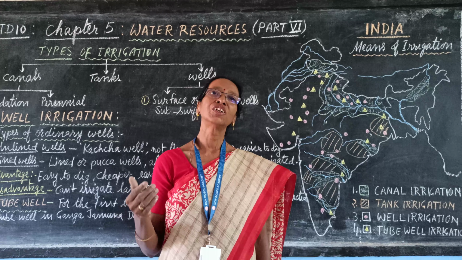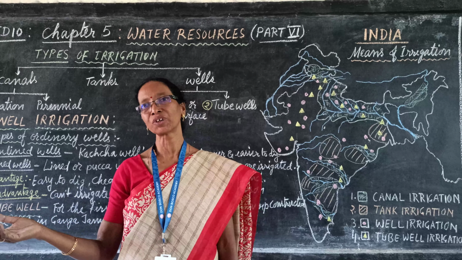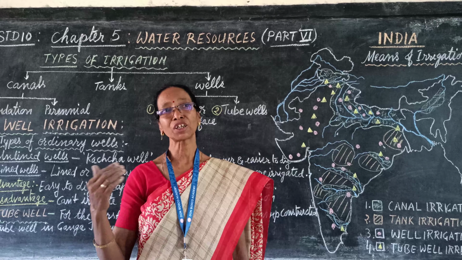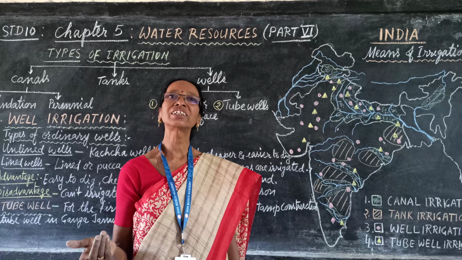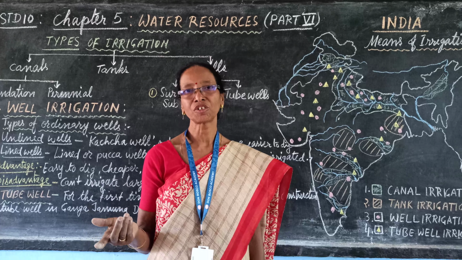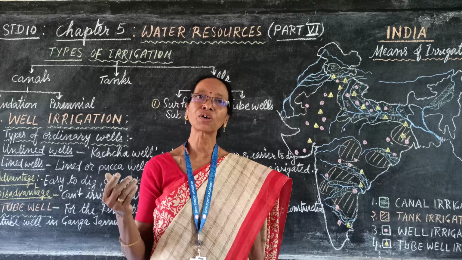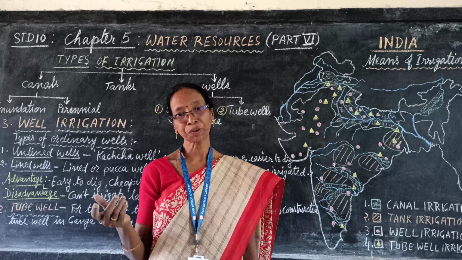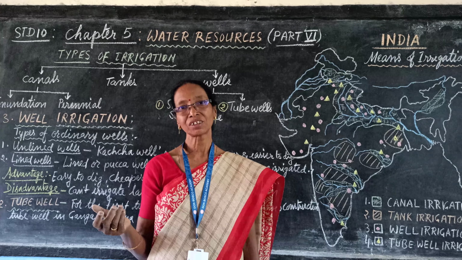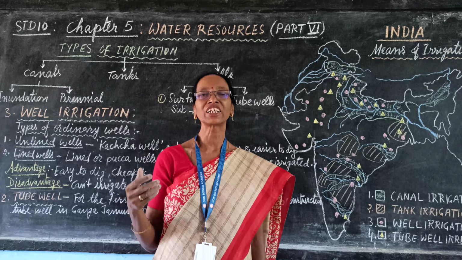It is not possible in the areas where the water table is very deep, in the remote area. So it cannot be constructed. It is also very expensive for the farmers because they cannot afford it.